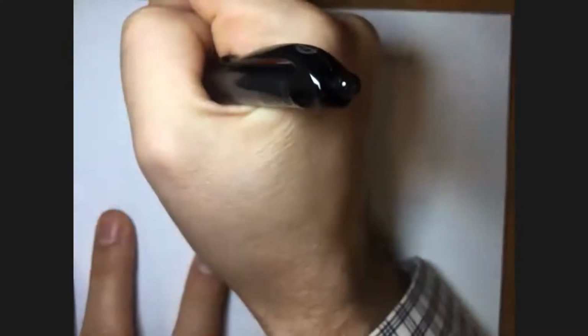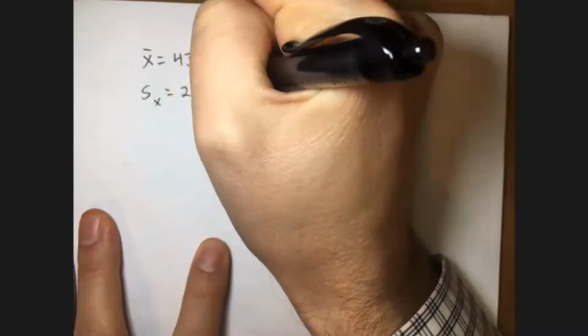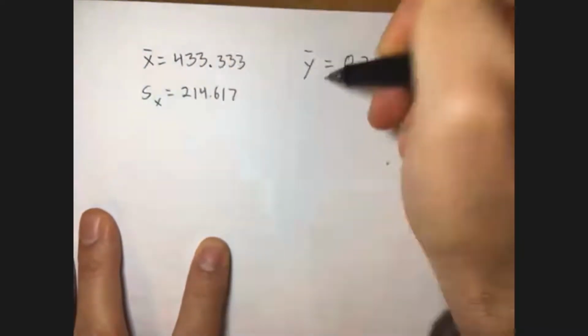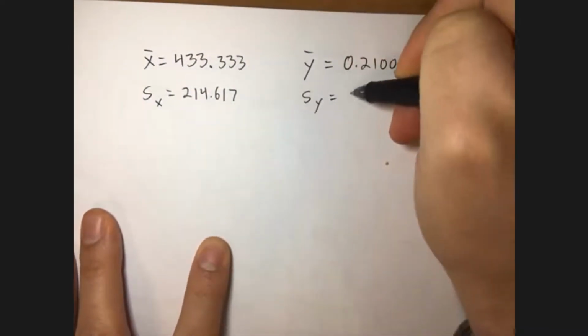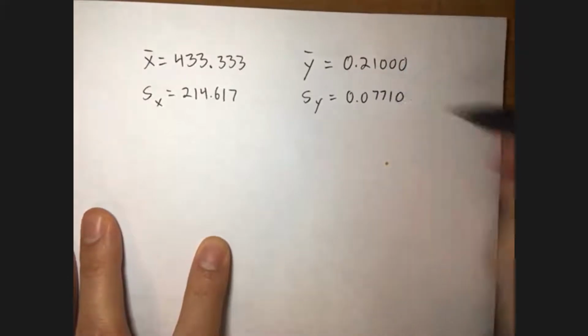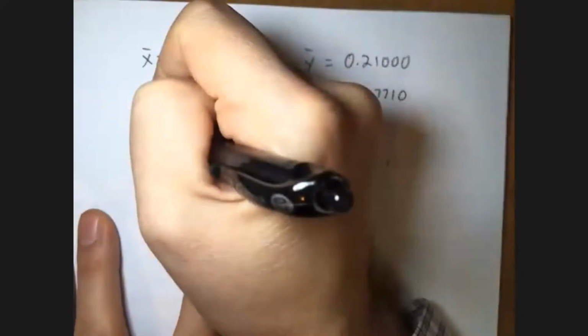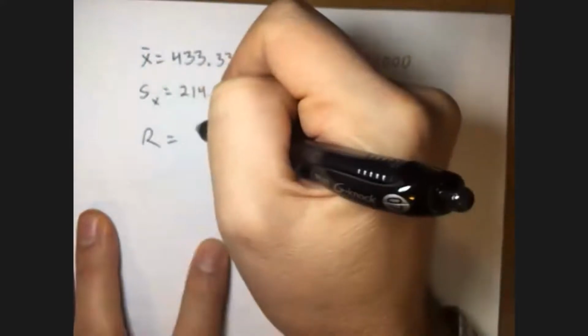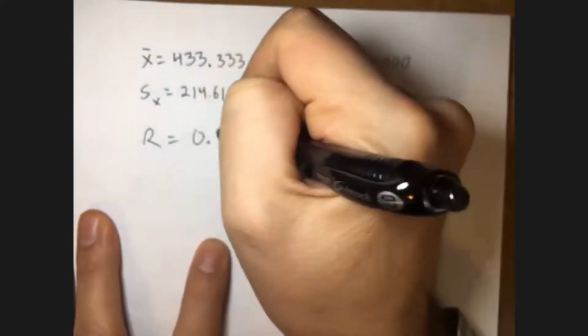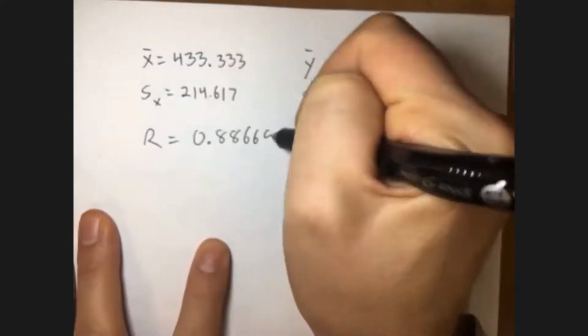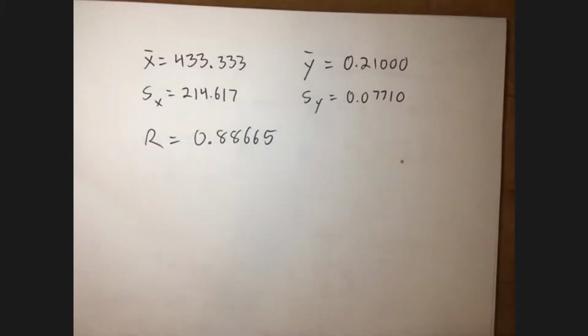We were given the standard deviation of the x's, the sample standard deviation. We were given the standard deviation of the y's. And we were given the correlation coefficient. They called it little r. I'll call it big R because I think big R is what we use in the book. Okay? So there we have it.